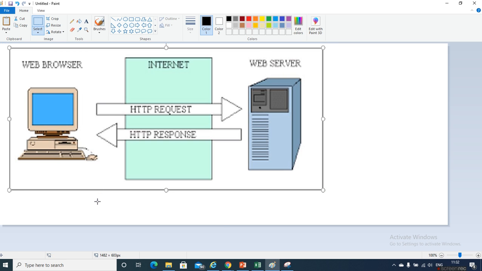Client side and server side have different development languages.